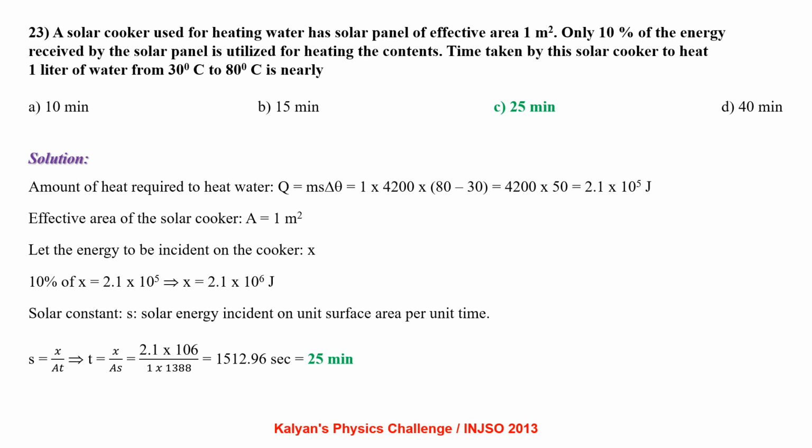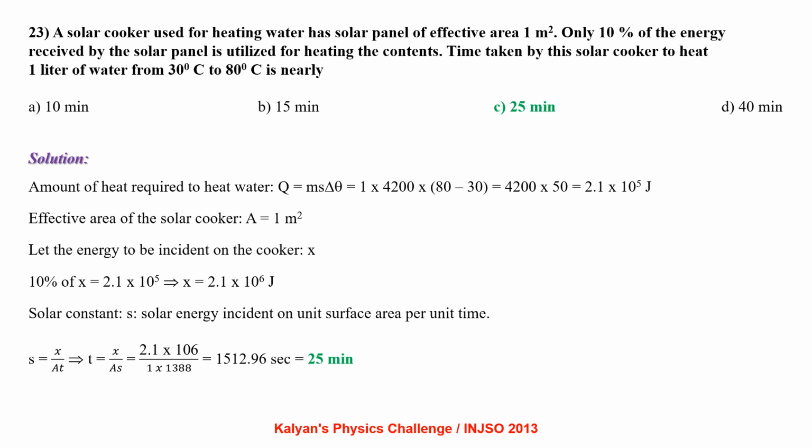A solar cooker used for heating water has a solar panel of effective area 1 meter square. Only 10% of the energy received by the solar panel is utilized for heating the contents. Time taken by this solar cooker to heat 1 liter of water from 30 degrees centigrade to 80 degrees centigrade is nearly. Amount of heat required to heat water, Q equal to m s delta T, that is 1 into 4200 into 80 minus 30, which comes out to be 2.1 into 10 power 5 joule.